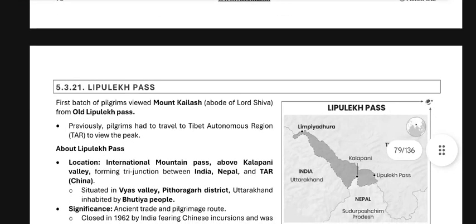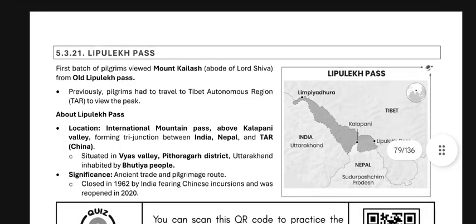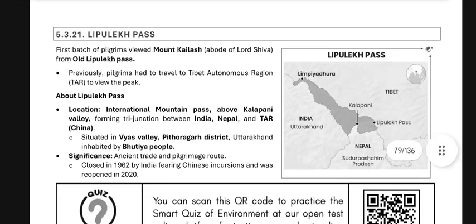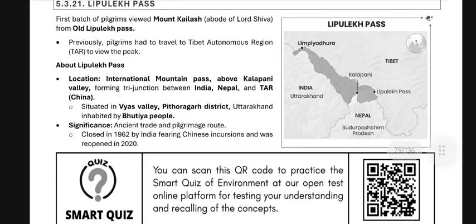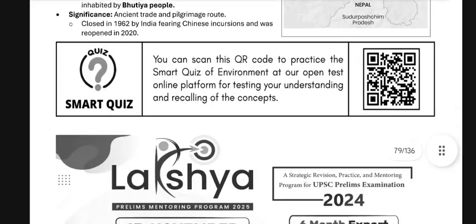Lipulekh Pass: the first batch of pilgrims viewed Mount Kailash, abode of Lord Shiva, from Lipulekh Pass. Previously, pilgrims had to travel to the Tibet Autonomous Region to view the peak. Lipulekh Pass is an international mountain pass above Kalapani Valley, forming a triangle between India, Nepal, and TAR China. Situated in Vyas Valley, a border district of Uttarakhand, inhabited by the Bhotiya people, it is of significance as a trade and pilgrimage route. The road was closed in 1962 by India fearing Chinese incursions and was reopened in 2020.